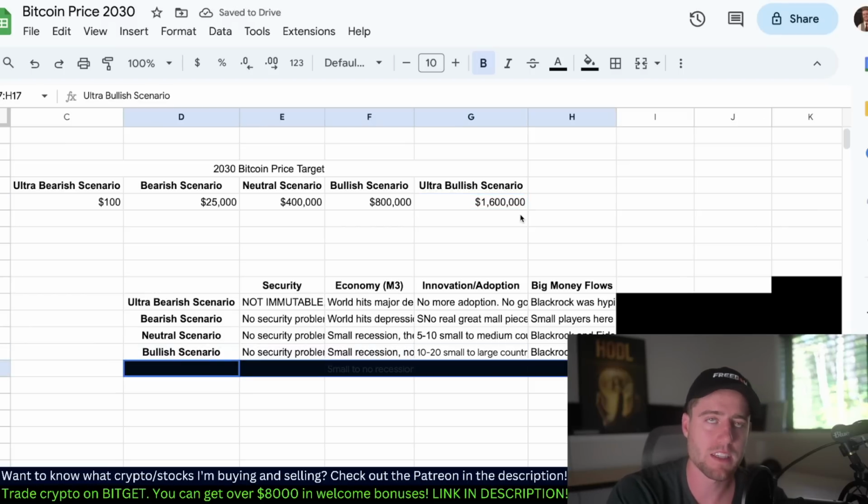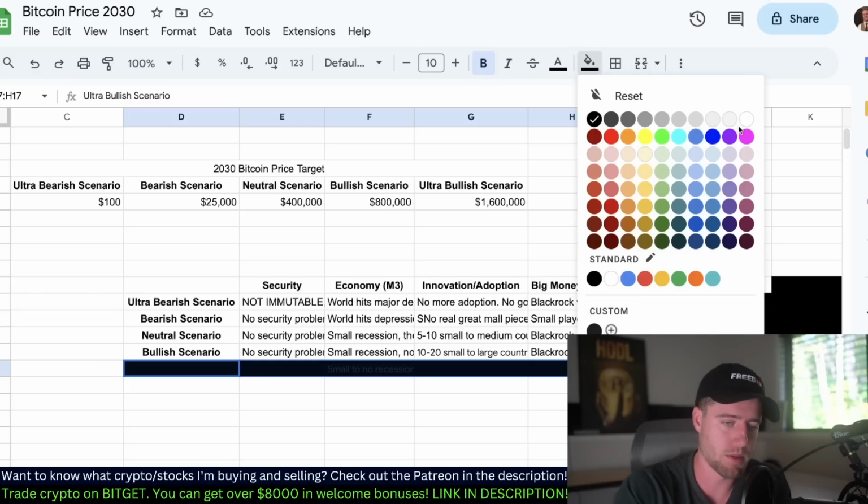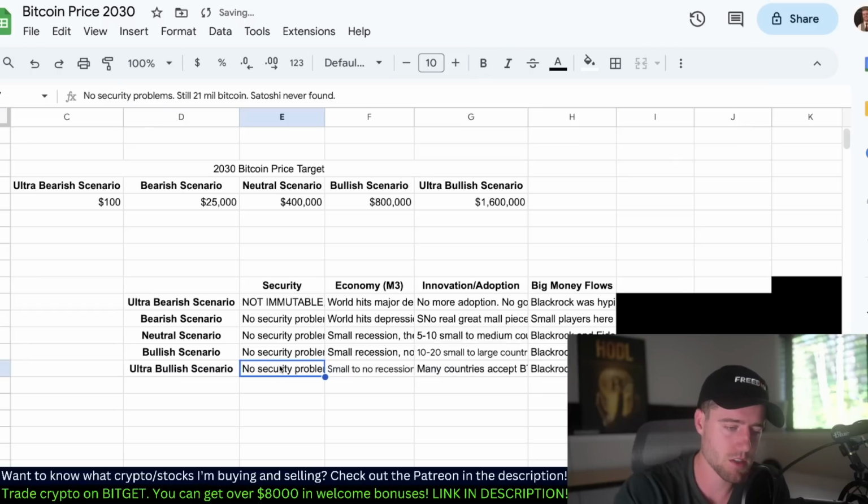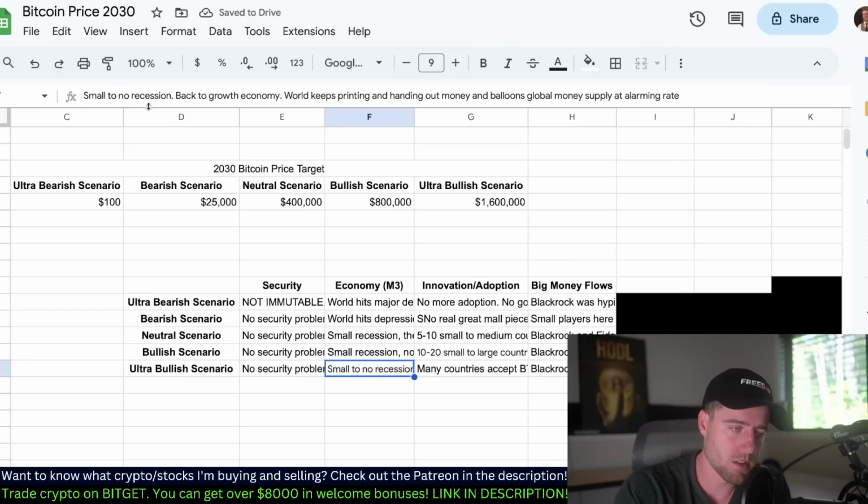$1.6 million, basically doubling gold's market cap if gold appreciates by 3% a year, or if gold appreciates by 14% a year because people are turning towards hard money after a lot of money printing. Well, that would be the same market cap then as Bitcoin at 1.6 million. So again, no security problems. Small to no recession, back to a growth economy. World keeps on printing and handing out money and balloons global money supply at an alarming rate.